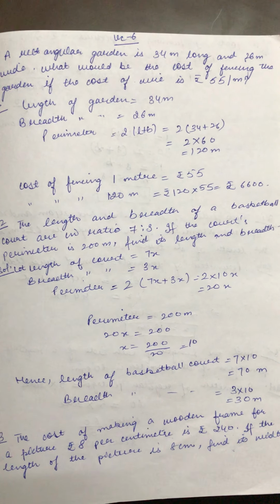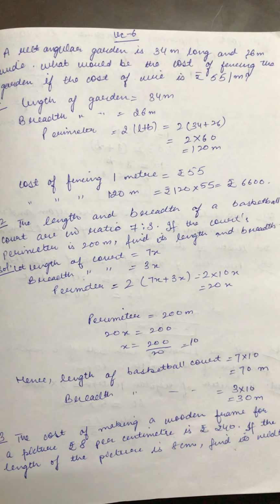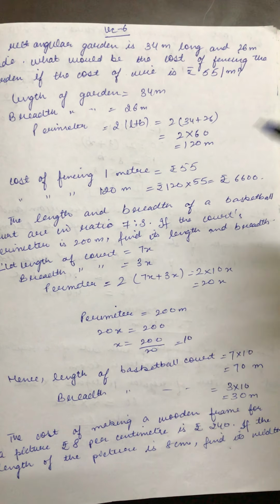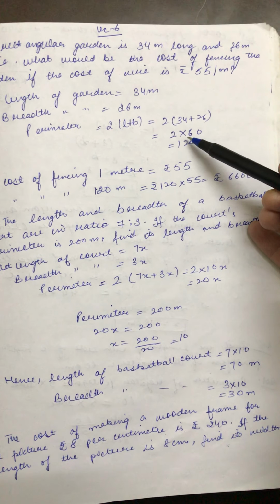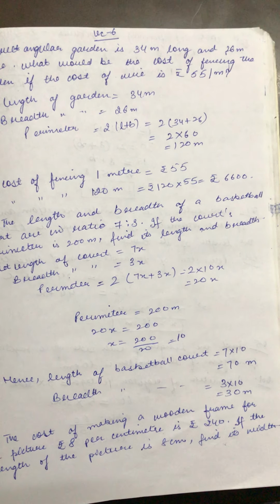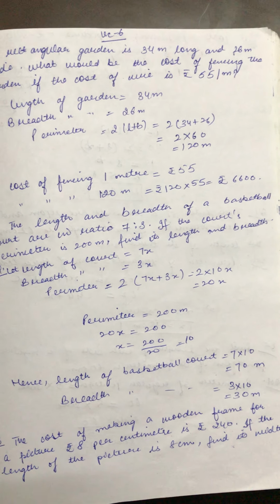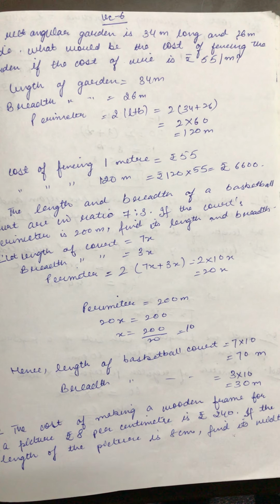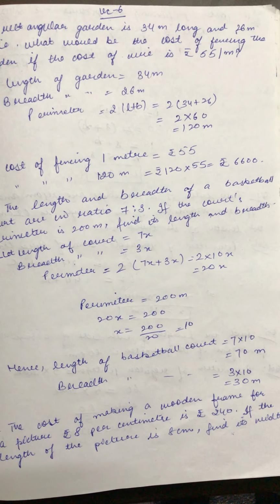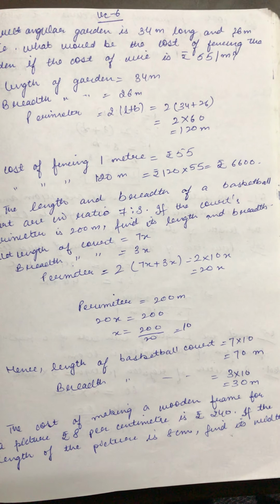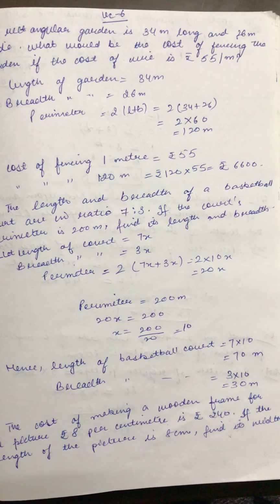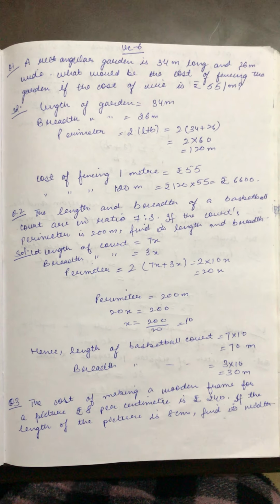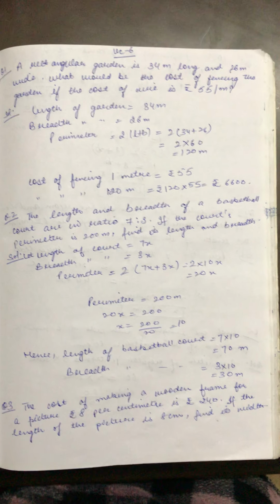We know the length of the garden is 34 meter and breadth is 26 meters. So the perimeter is twice of L plus B. It will be 2 times of 34 plus 26, that is 2 times of 60, so it is 120 meter. Now the cost of fencing 1 meter is rupees 55. So the cost of fencing the total perimeter, that is 120 meter, is 120 into 55, that is rupees 6600.